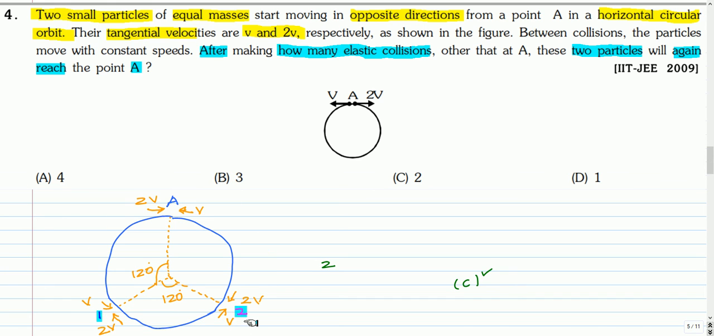So the second collision will happen here. And after the second collision, this particle will move with velocity 2v and this particle will move with velocity v and will come to A. So before coming to A, there are two collisions. So the correct option is option C.